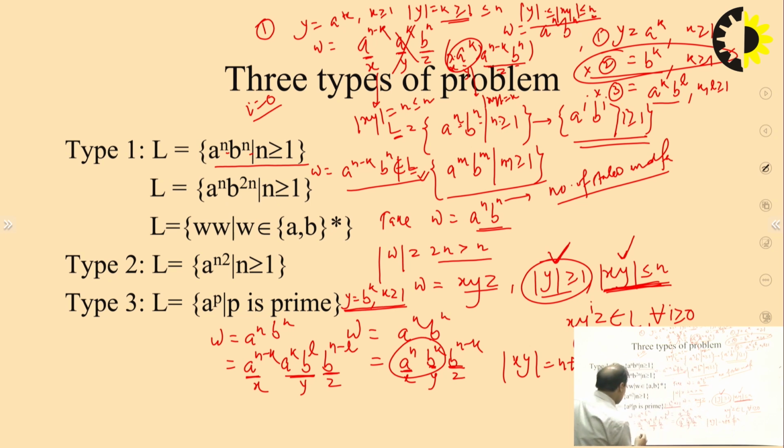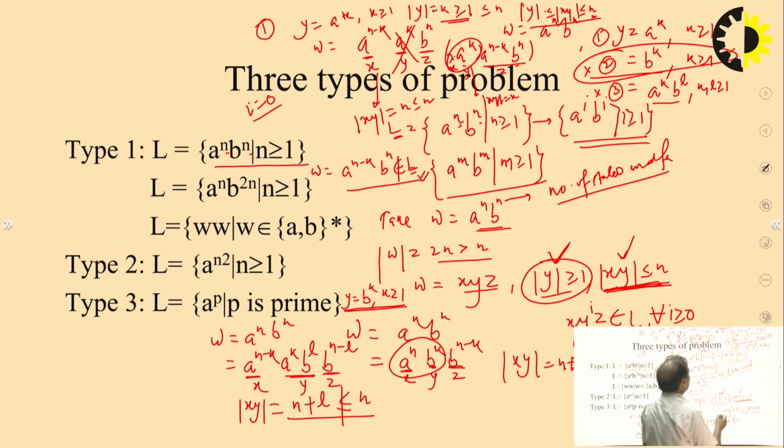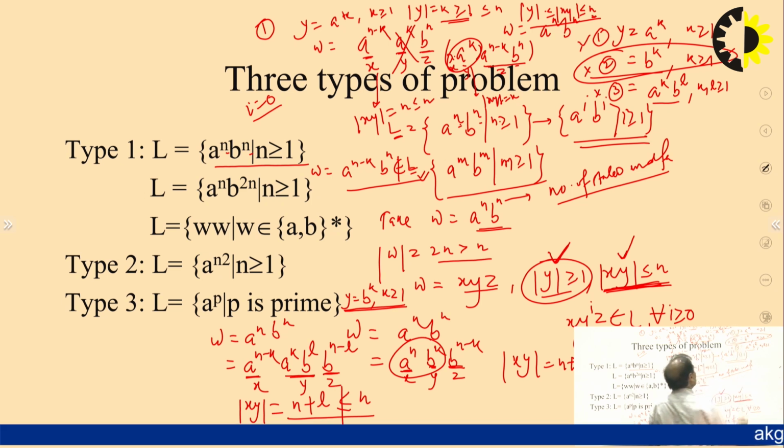Why? Because length of xy here, if you see, length of xy is n plus l, which is not less than or equal to n. So that means case 3 is also not possible. So in this situation, the contradiction comes in case 1, and the case 2 and case 3 divisions are not possible. So this is the correct explanation.